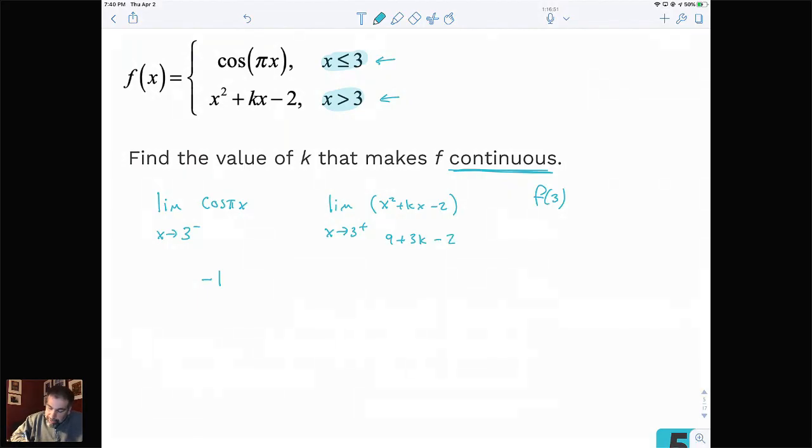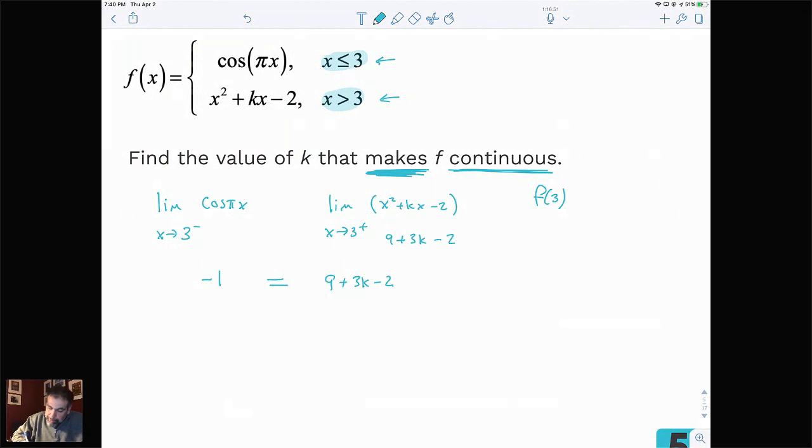Okay, so that means 9 plus 3k minus 2 is the limit from the right. -1 is the limit from the left. We now have to set these two things equal. And the reason we do that is because it says we are going to make it continuous. And if we're making it continuous, then the left and the right have to be the same.